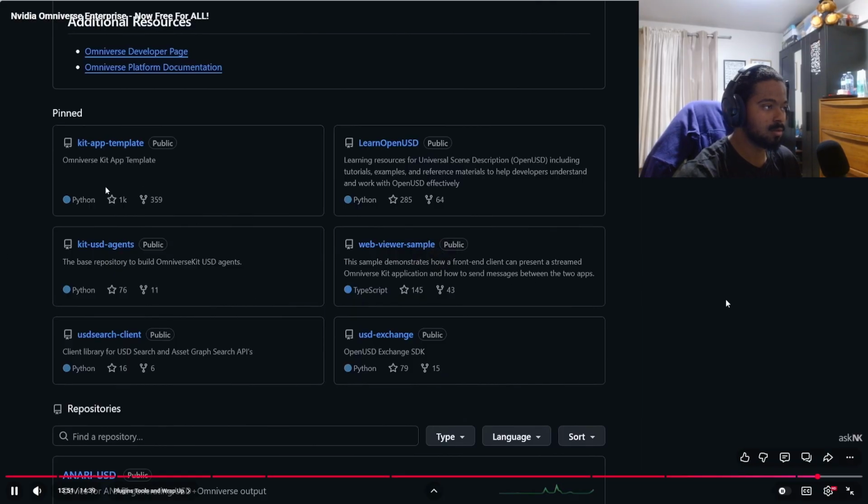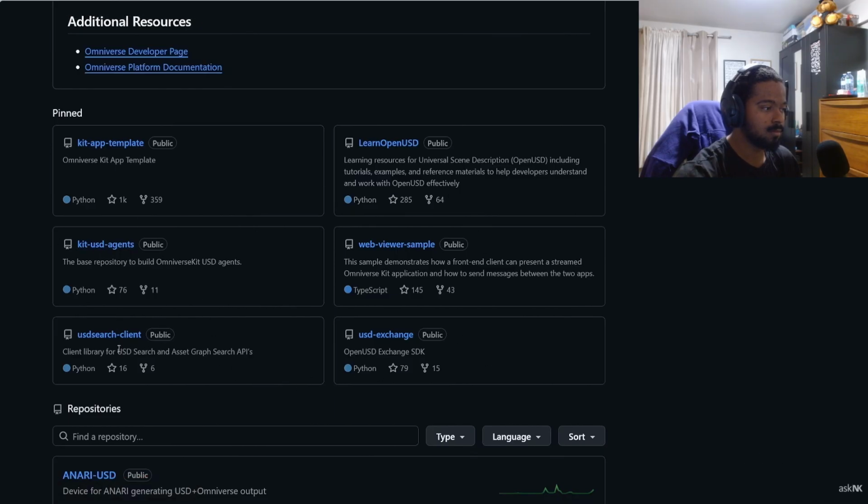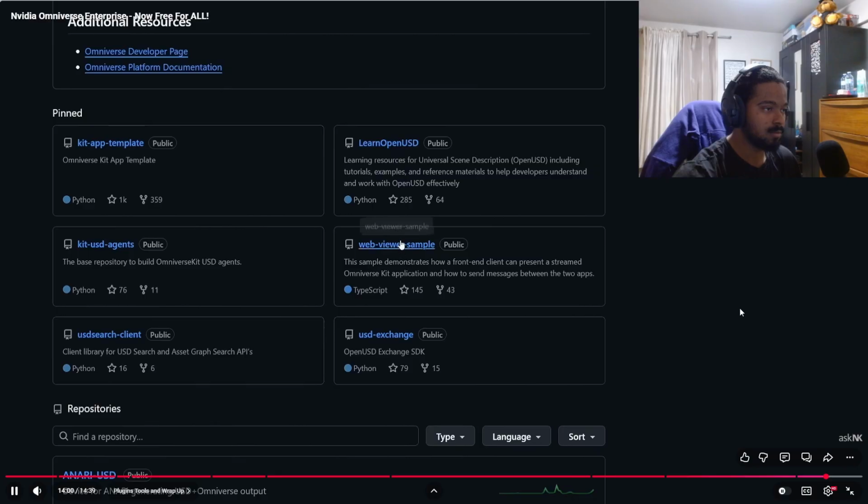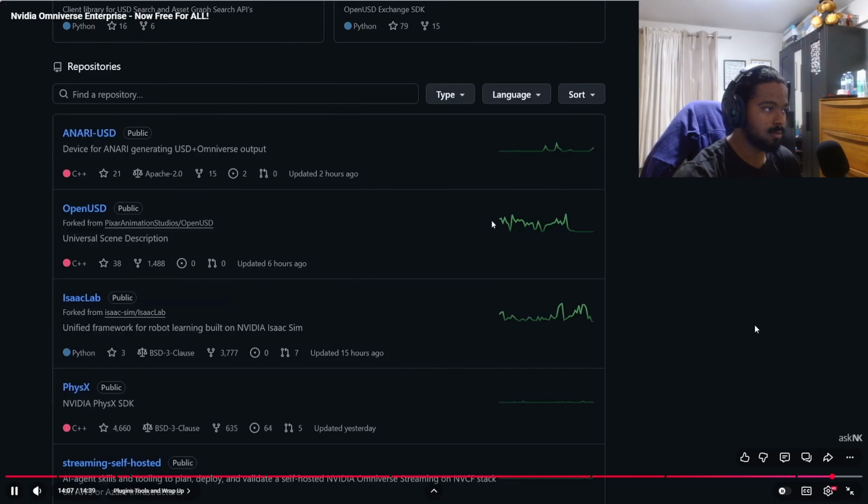And so you can go ahead and download all of the USD exchange tools, the Kit USD agent, the USD search client, WebView sample, and the Learn OpenUSD, which comes with learning resources for Universal Scene Description and so many other things. And all of these are now available.